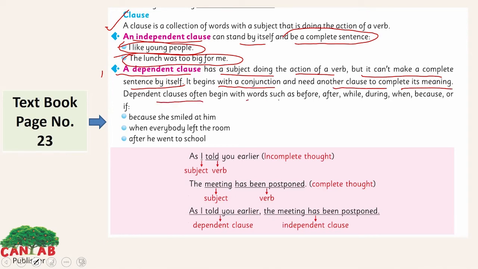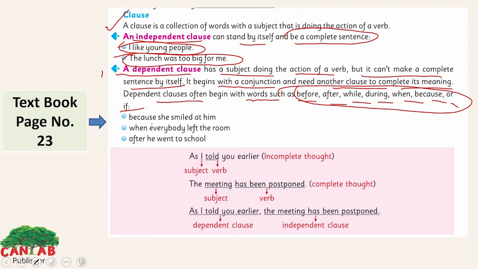Dependent clauses often begin with words such as before, after, while, during, when, because, or if. These are the conjunctions here. We have discussed this in our lesson of parts of speech. Conjunctions join two sentences together. A conjunction can come at the start of the sentence or in the middle of the sentence to join two sentences which are related to each other.